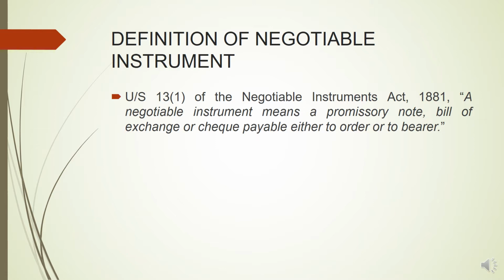To order means when it is payable to a specific person, like the amount will be given only to that person. And next is to the bearer. Bearer means whosoever is the holder of that instrument will get the money.